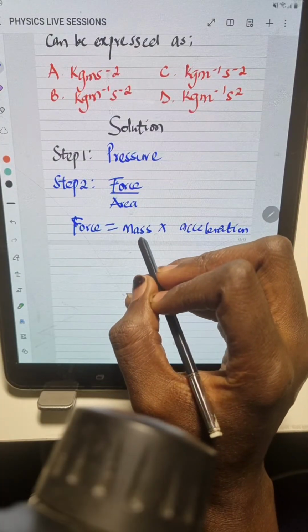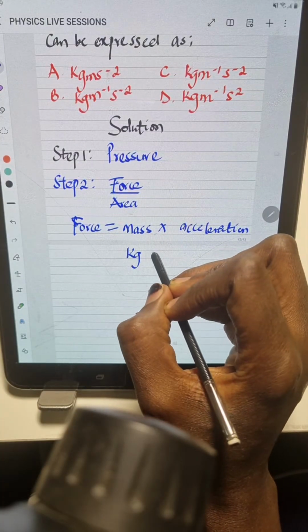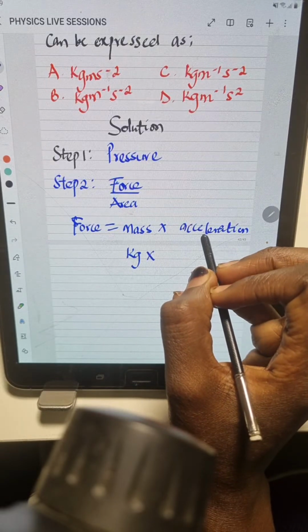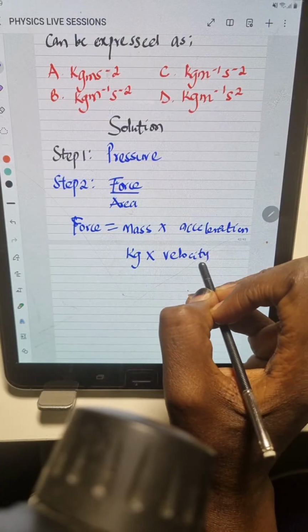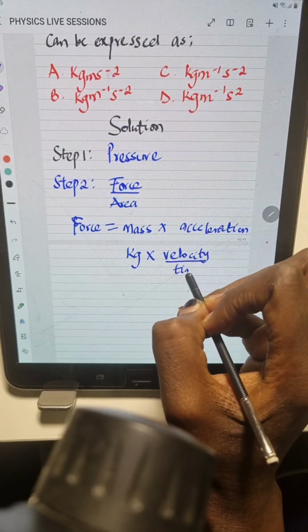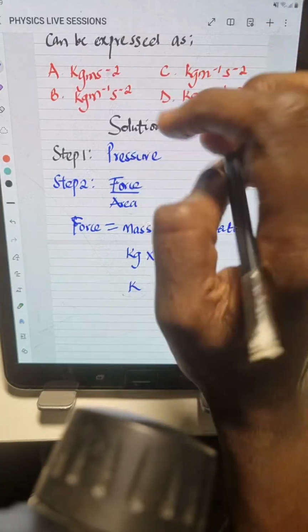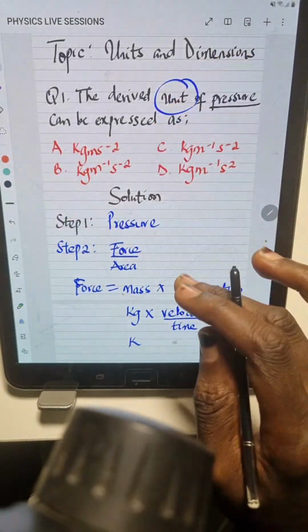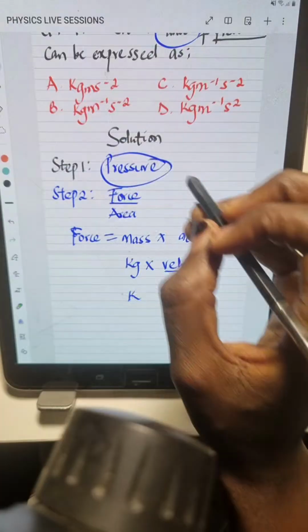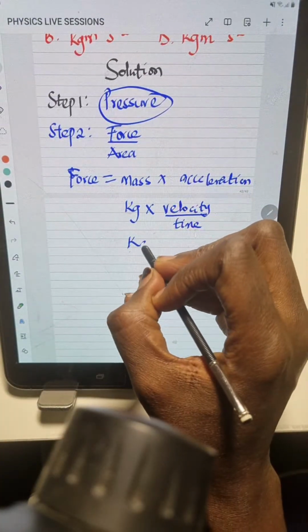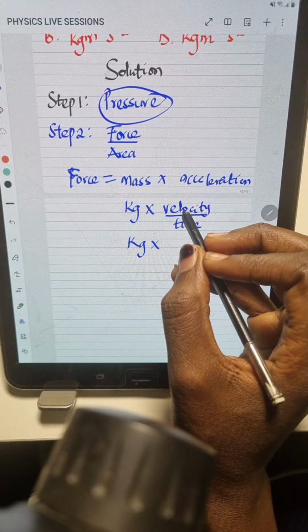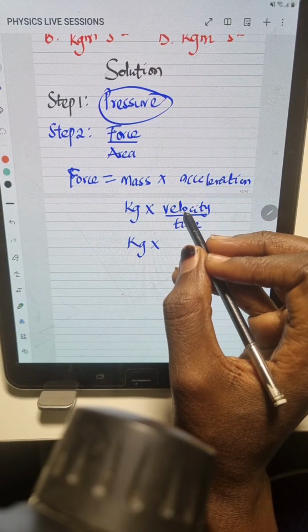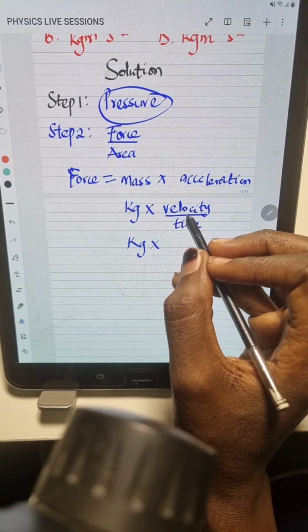And what is the unit for mass? Mass is kilograms, times acceleration. What's the formula for acceleration? Acceleration is velocity divided by time, right? What we are trying to get is the unit of the quantity, pressure, right? So this is kilogram times velocity. What's the unit for velocity? Can anyone tell me the unit for velocity?